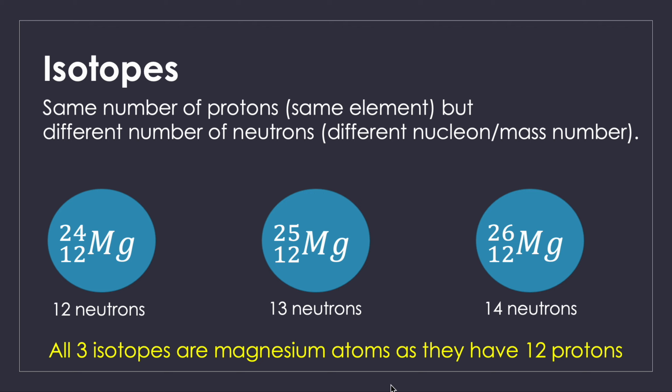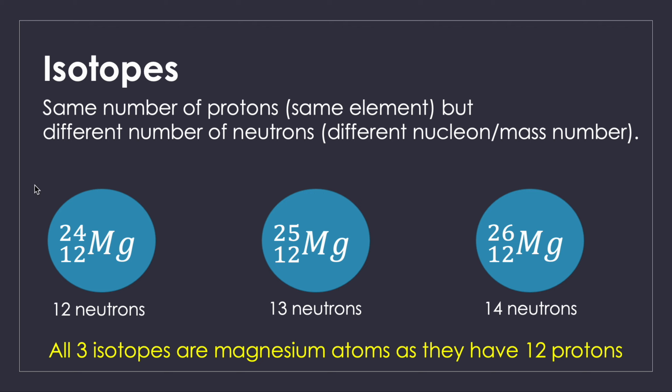Imagine isotopes like the twins of the elements. They are atoms of the same element with the same number of protons but a different number of neutrons. When we talk about isotopes, we don't really care about the electrons. So in other words, isotopes have the same atomic number but different atomic mass.